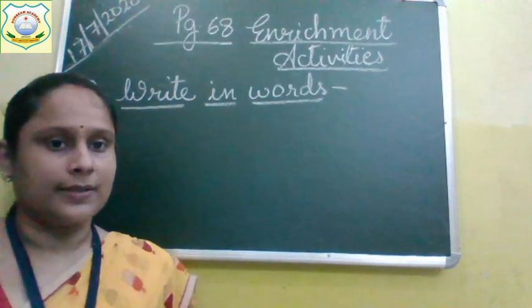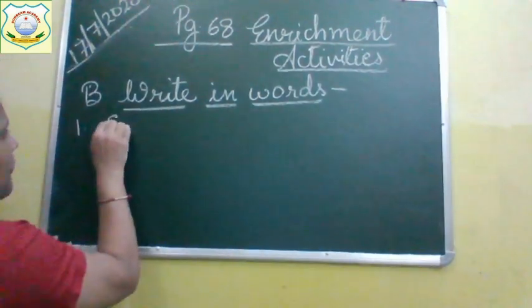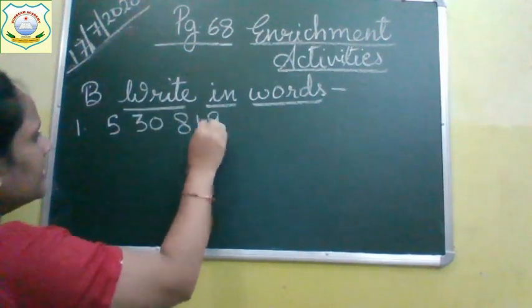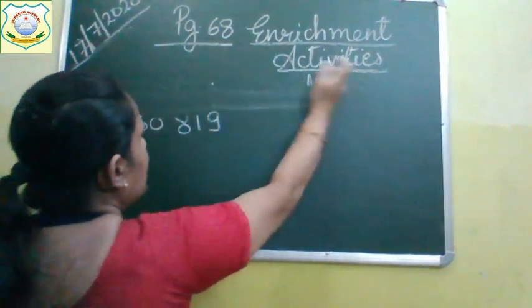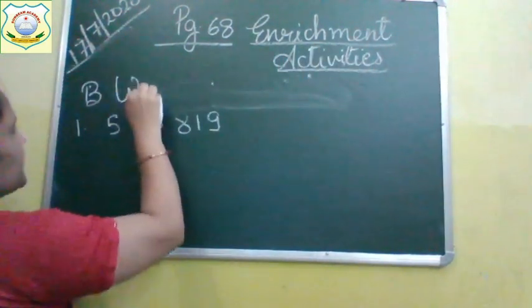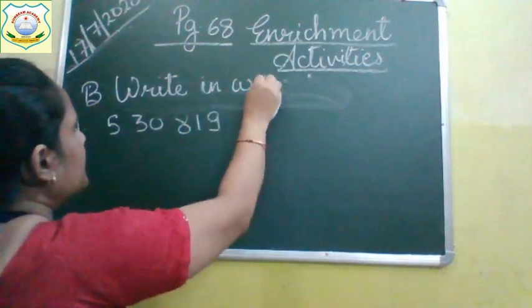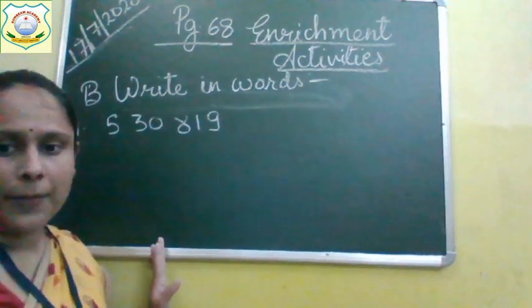The first question given to you is 530819. Children, when we have to write in words, what do we do? We put a comma.